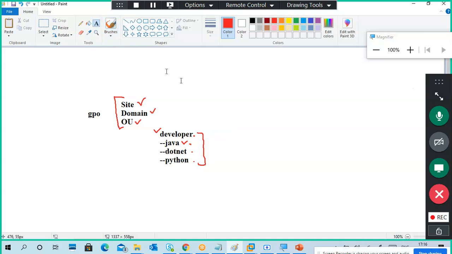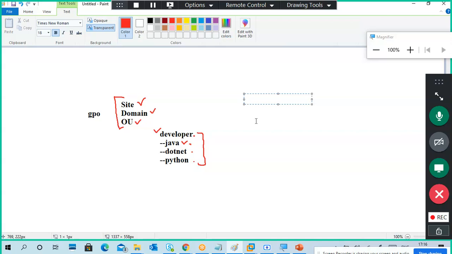Next, we cannot link group policies to users. Users are getting the settings, okay, but we cannot link. The difference is there. Link is different, effect is different, okay. So you cannot link directly on users, groups, computers, or any other resources. We cannot link. We can link to the OU, domain, site, okay.